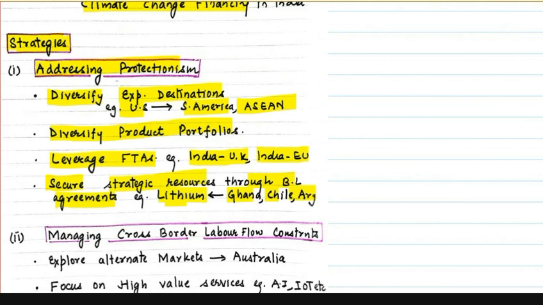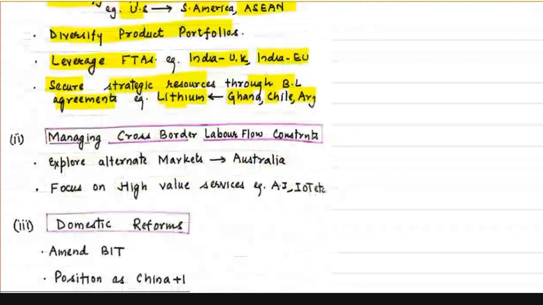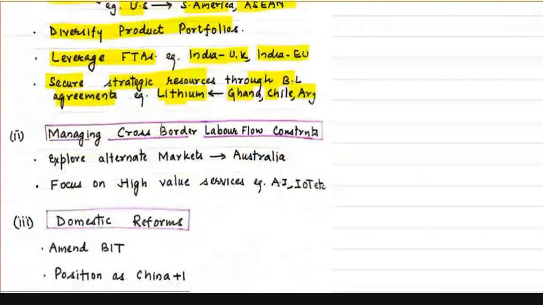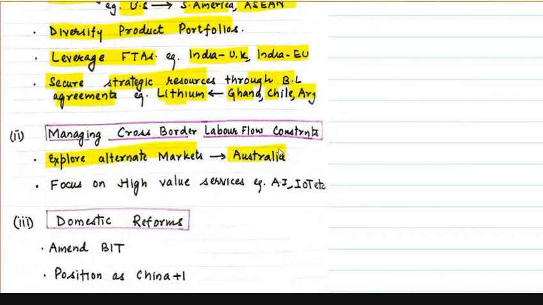Another challenge was cross-border labor flow constraints, right? So if US is creating a problem, why not explore alternate markets? Why can't Indians focus on going to Australia, going to Europe? And if Indians focus on high value services, that is, they get mastery in AI, in Internet of Things, then US would call them. US would reduce H1B visa restrictions because US would be requiring them.